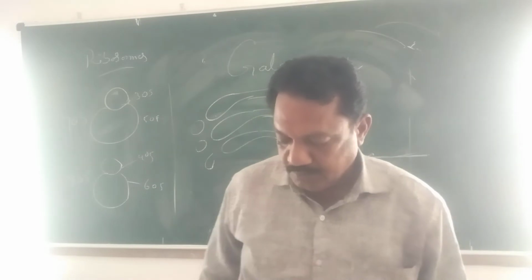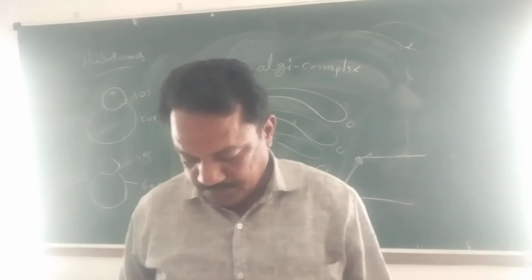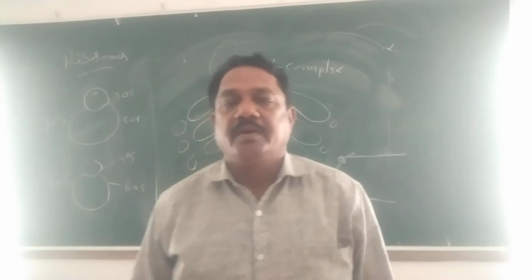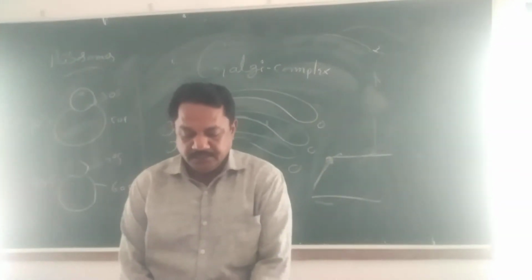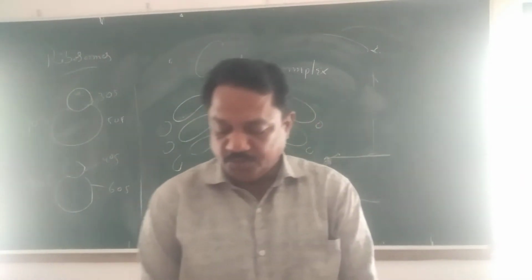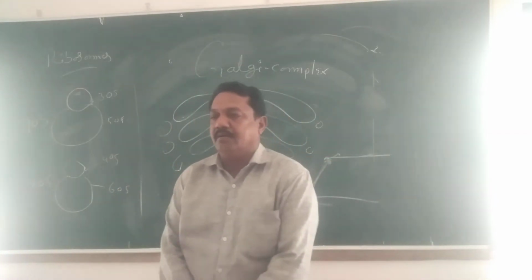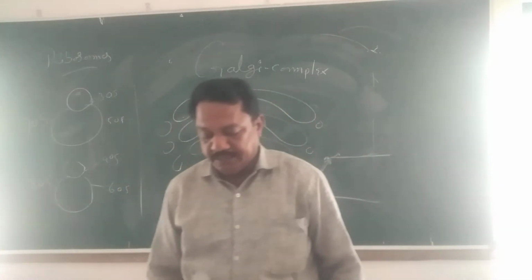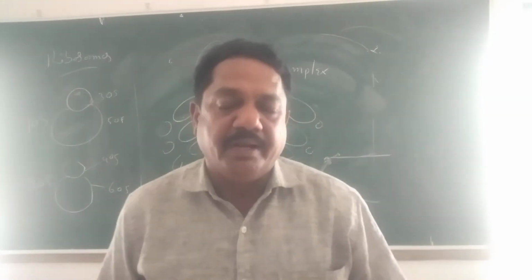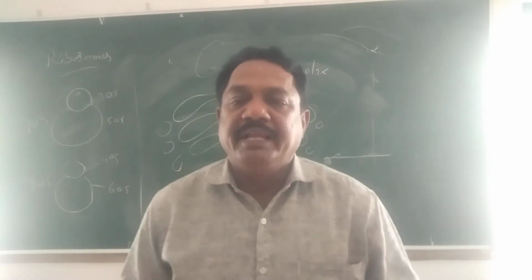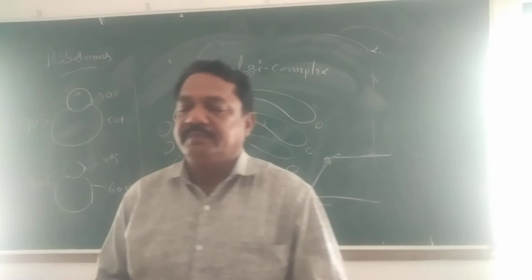So last class we discussed the cell organelles, first the endoplasmic reticulum. Today I am discussing the Golgi complex. What is the second cell organelle? The Golgi complex. It is also a very important cell organelle, and it is closely correlated with the endoplasmic reticulum.